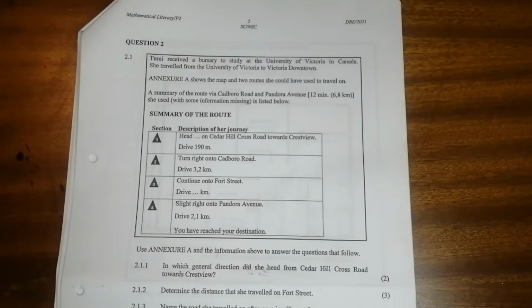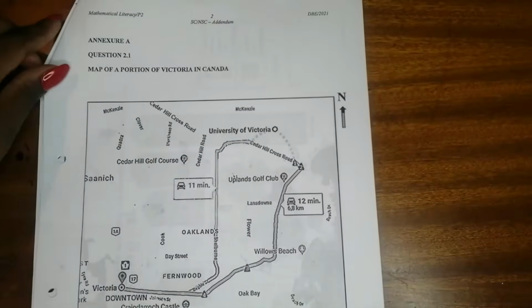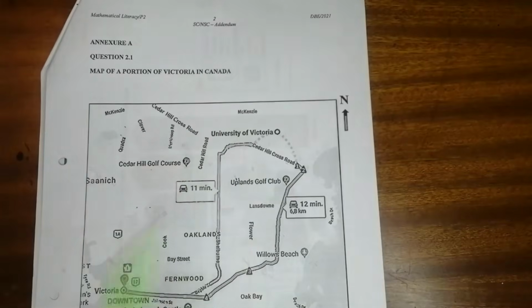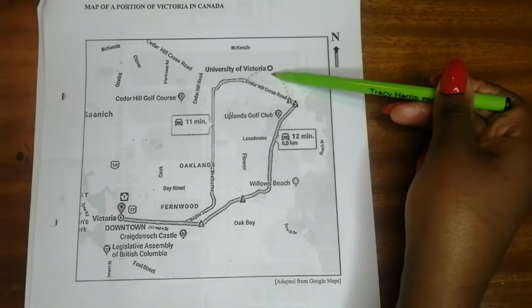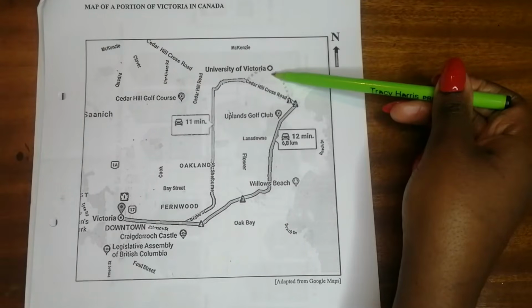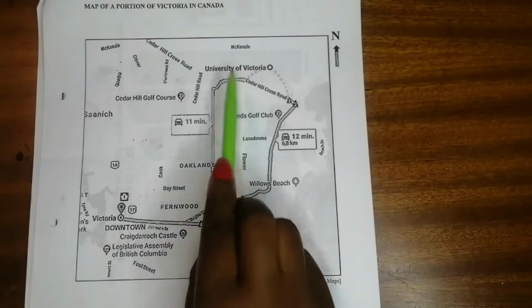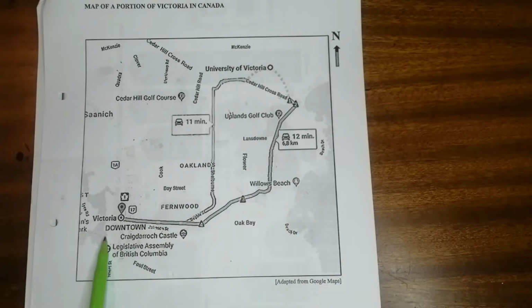So let's just have a look at this Annexure A. This is a map of a portion of Victoria in Canada. We are told that Dumi received a bursary to study at the University of Victoria in Canada, and she is traveling from the University of Victoria to Victoria downtown.